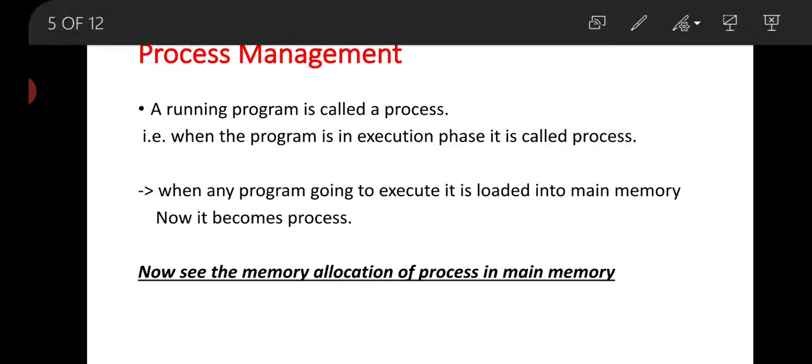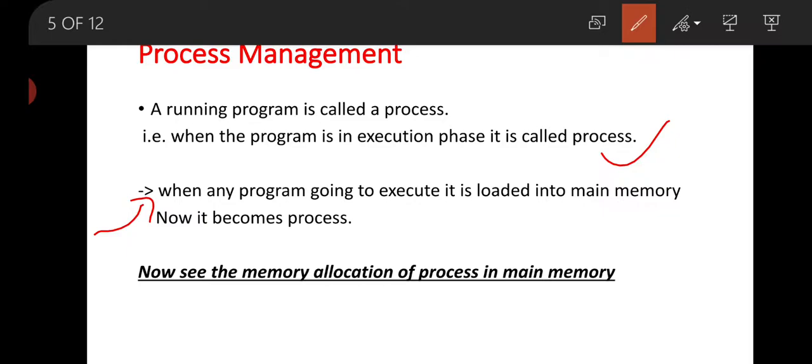First of all, before going to process management, first see what is the process. A running program is called a process. That is, when the program is in execution phase, it is called process. When any program going to execute, it is loaded into main memory. Now it becomes process. That means before the program execution, the program which are going to be executed by CPU, first it must be loaded into main memory. Now when the program is loaded into main memory, this is called process.